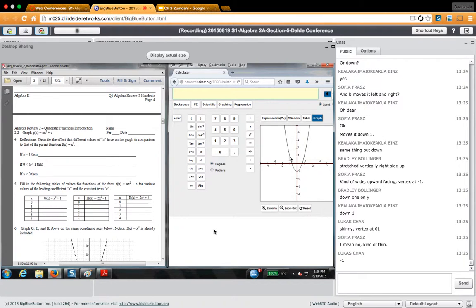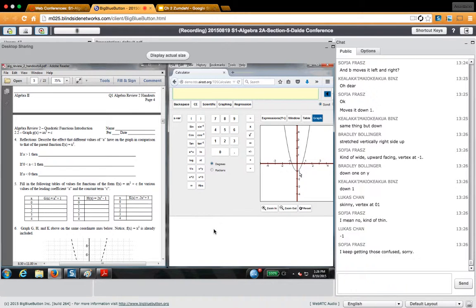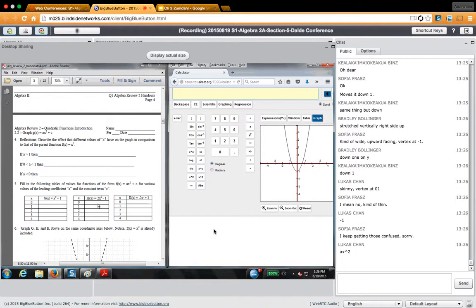This parabola is stretched vertically. It's not upside down. It got skinnier, and it got pulled down 1 unit. But it has a negative right there. No, the negative is on the minus 1, not on the a. The a is the number in front of the x squared term. Does that make sense?